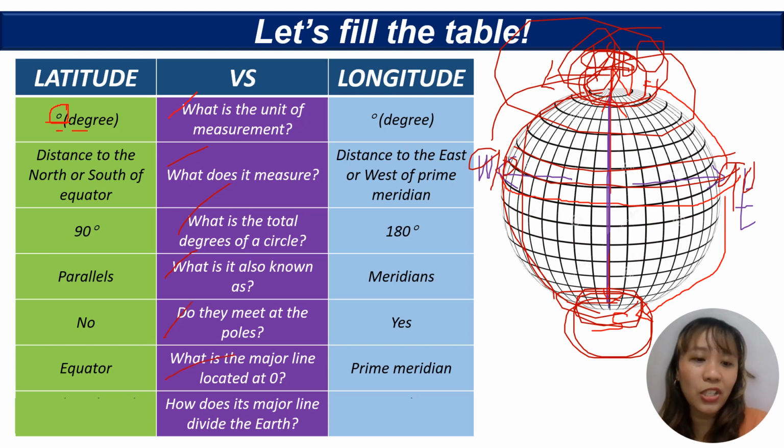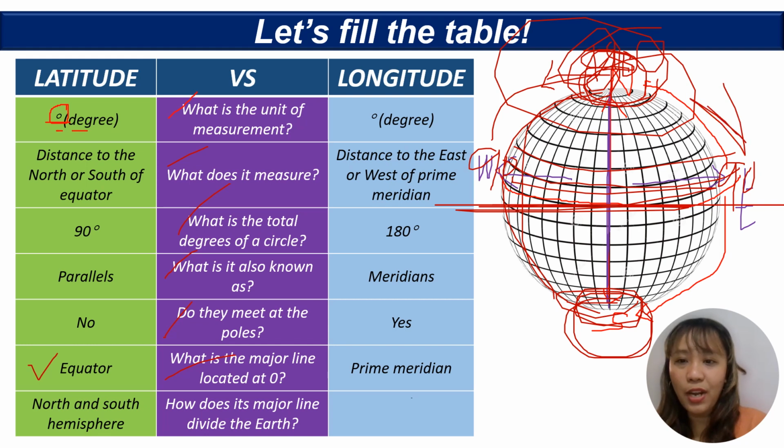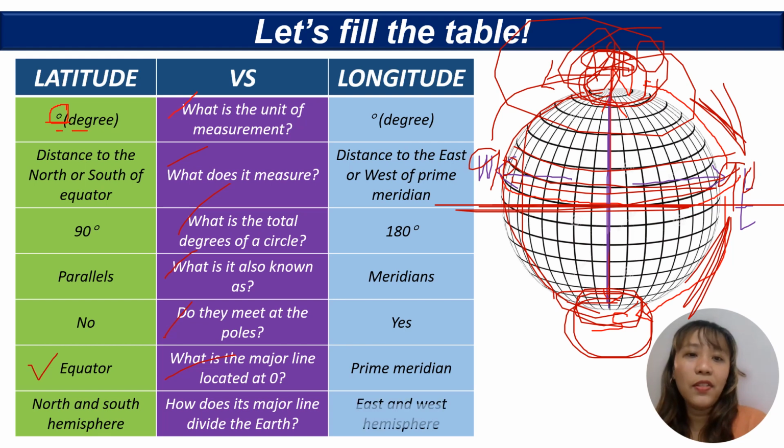how does its major line divide the earth? Now, which is the major line? The equator. How does it divide the earth? It divides the earth into North and South Hemisphere. North Hemisphere half circle and South half circle. Then for longitude, it divides the Earth into East half circle and West half circle. That's it.